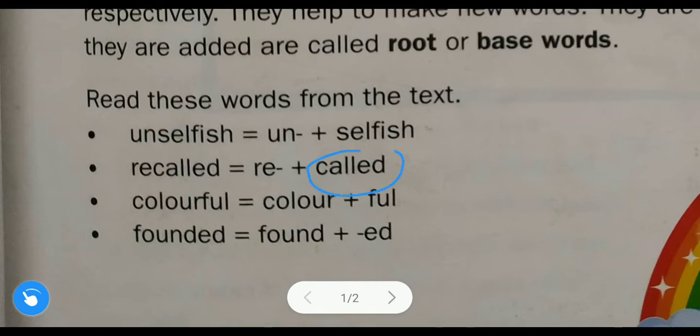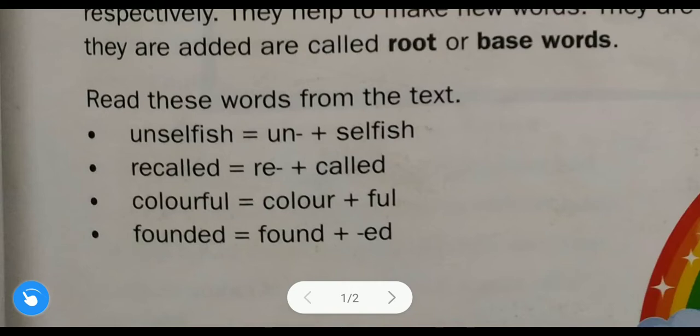Now let us take the next example. Called is the base word or root. Re is the prefix. If we add this re at the beginning of this word, then we will get the new word, that is recalled. Understood? So this is a prefix, this is also a prefix, and we got these two new words, unselfish and recalled.